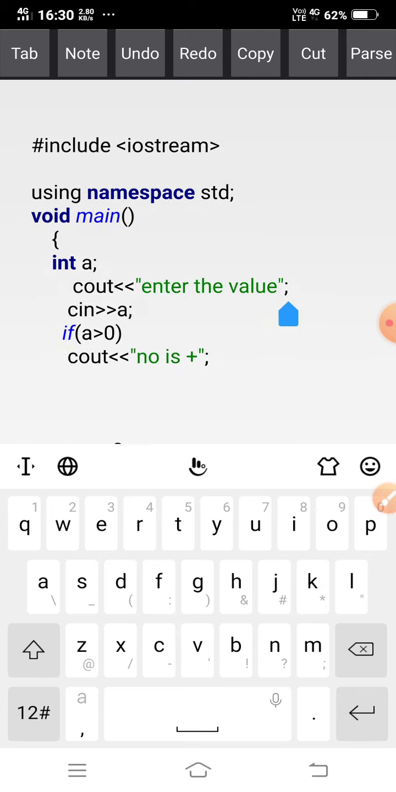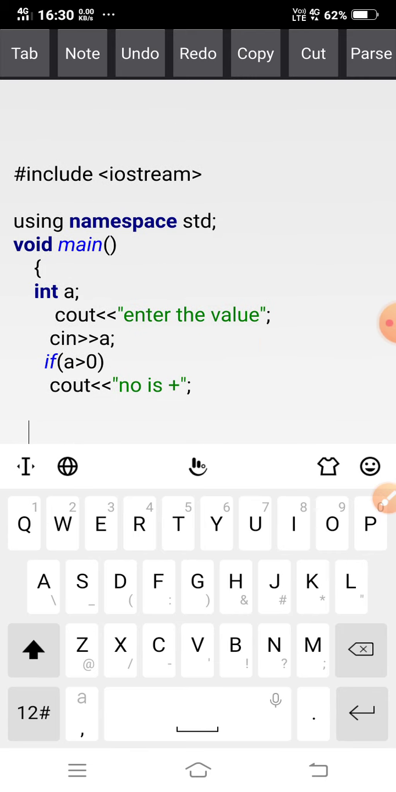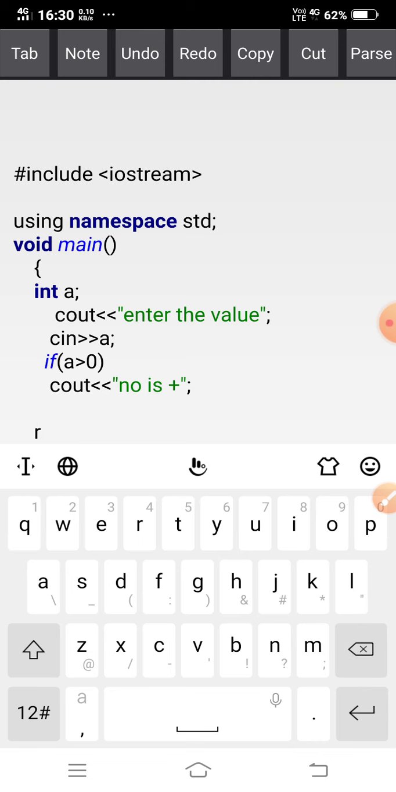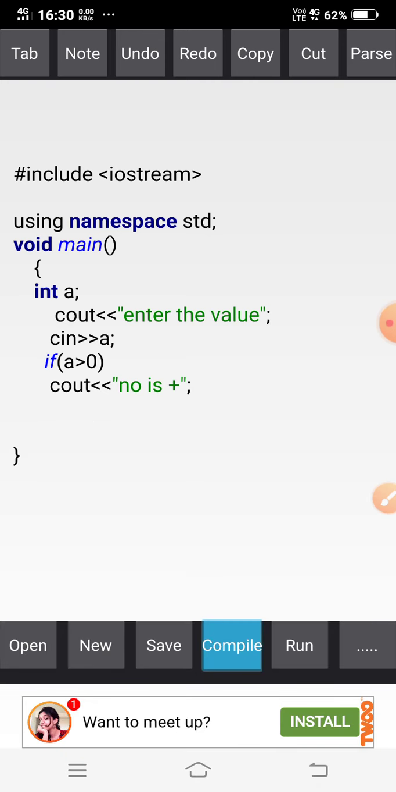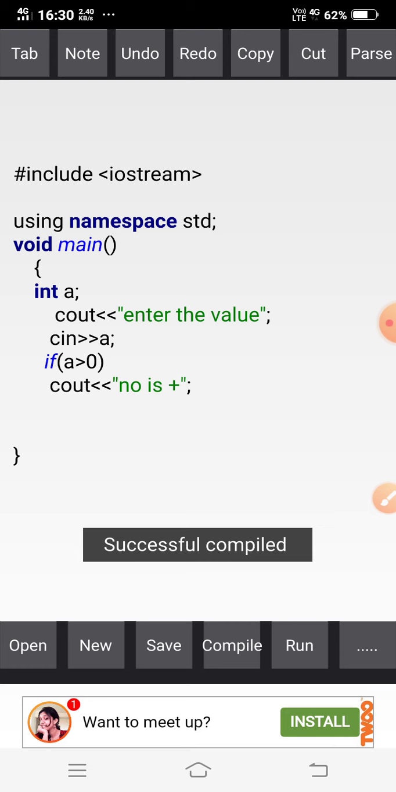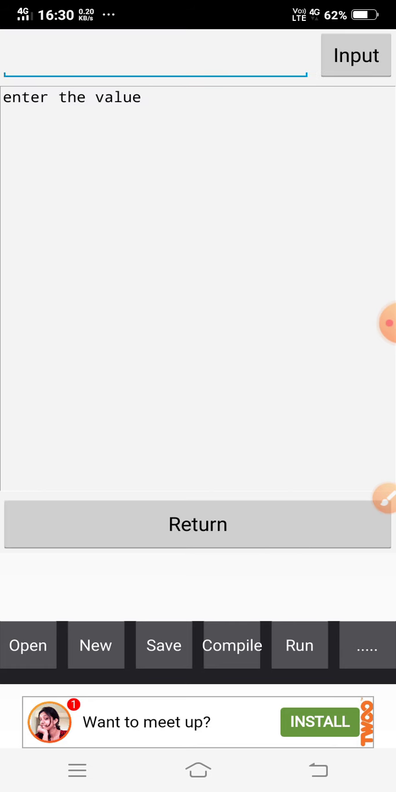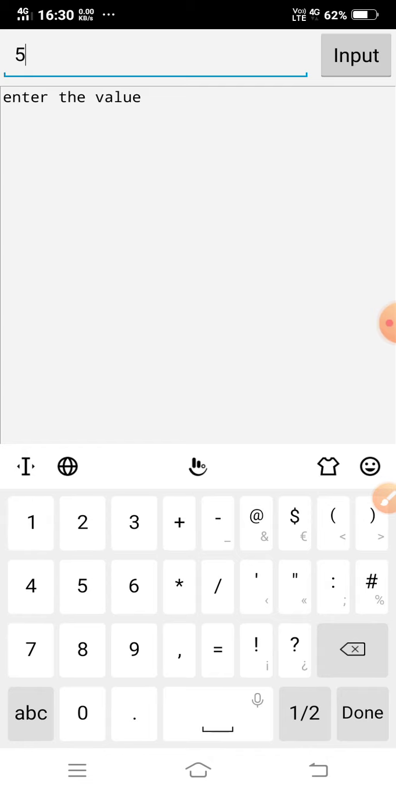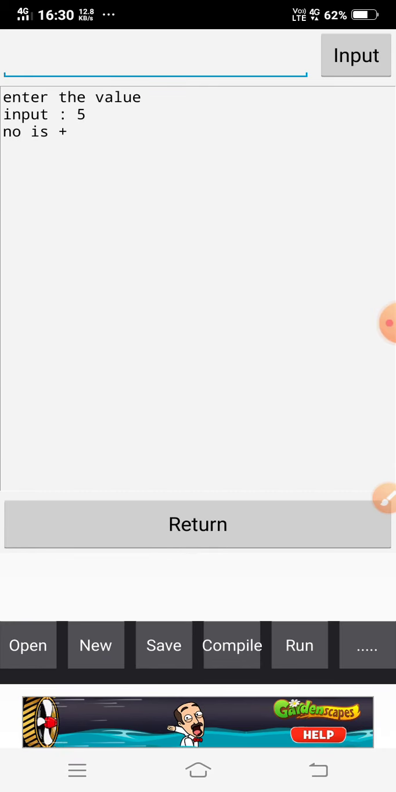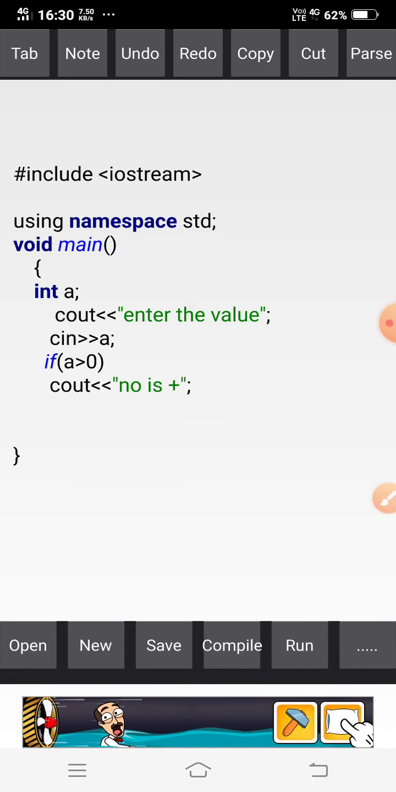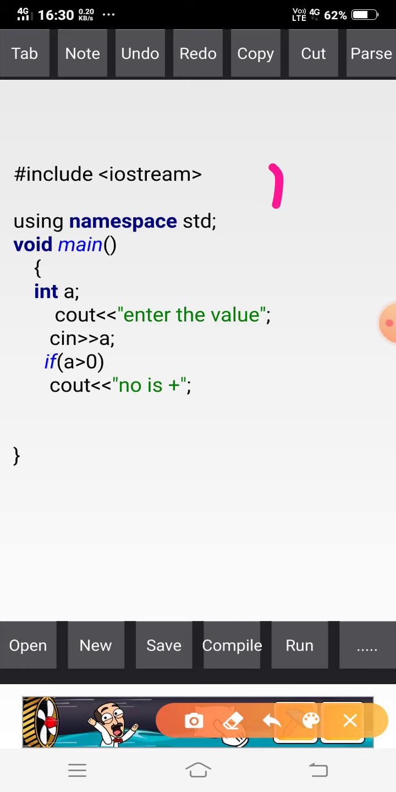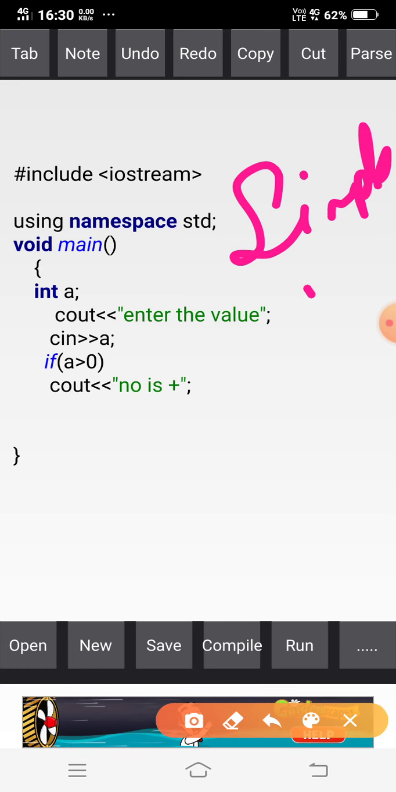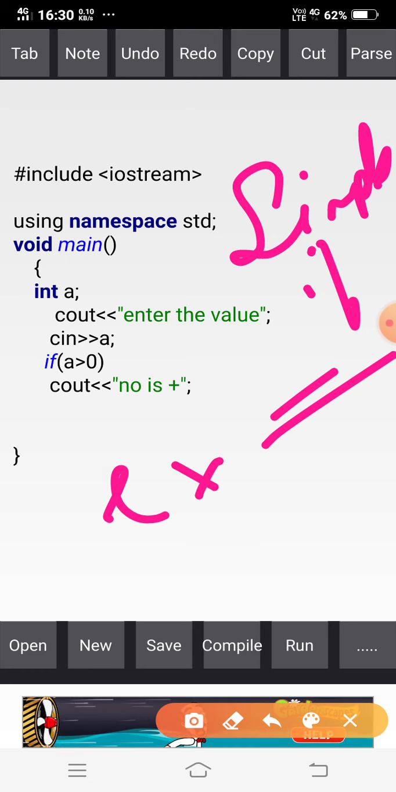Okay, so no need of else statement here. So I am just compiling it to see whether it is true or false. Compile. So successfully compiled, then run. Enter the value. Say my value is 5. So see here, the number is positive. So this is correct. This is the example of simple if.